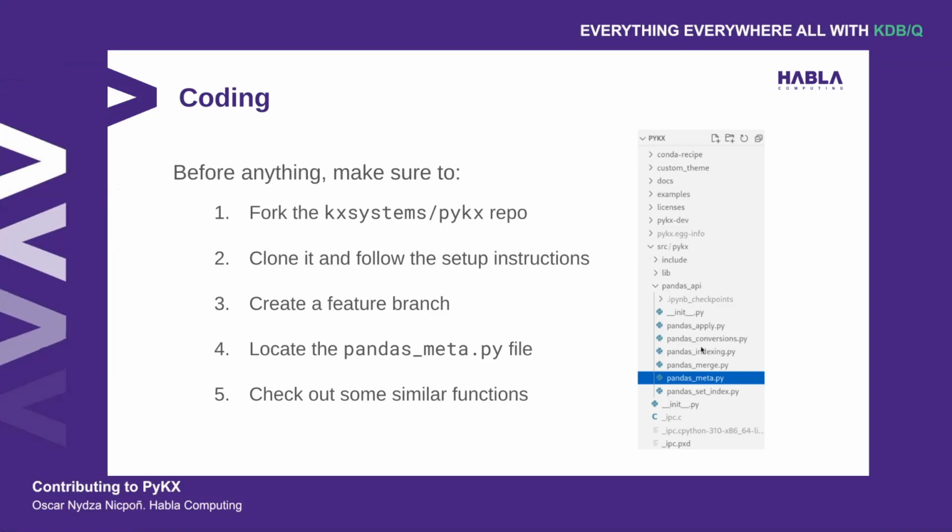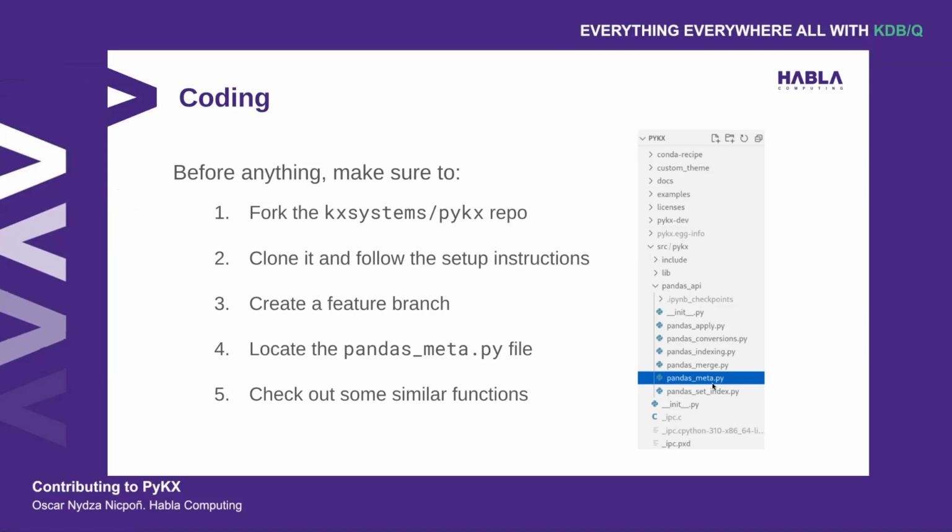But since there's a specific order right here, we wouldn't really want to place it anywhere. So for example, say if you were to be working on a custom join, you would place it in this merge file, pandas merge. If you were to be working on a filtering function, something to do with where, then you would do that in this indexing file. But with our function, it's a bit more general. It's a general computation, so we can place it on the pandas meta. That's the logic behind where we placed it.